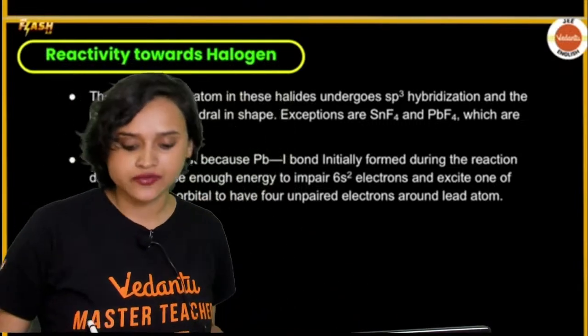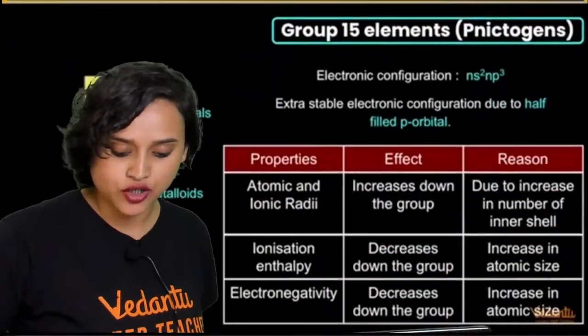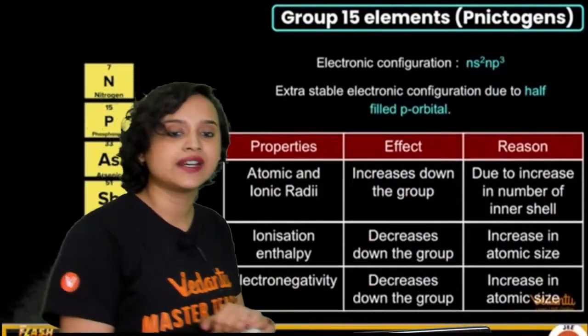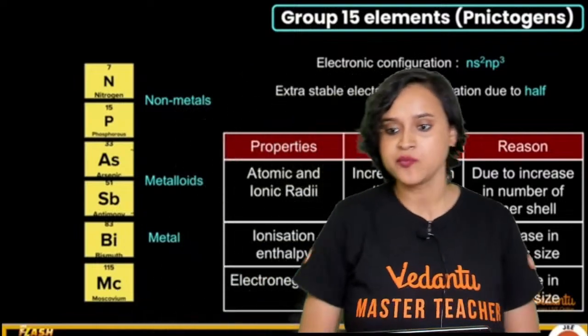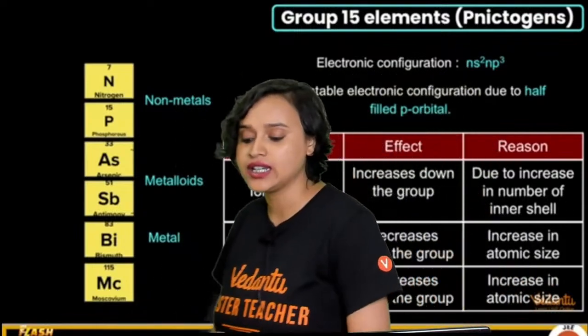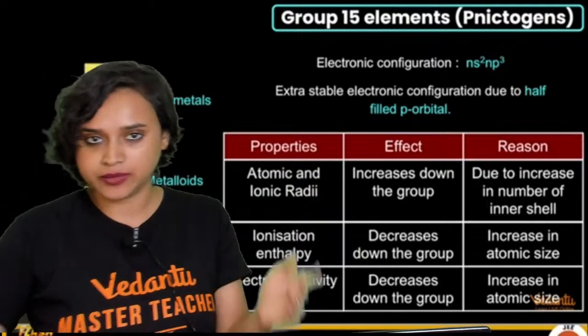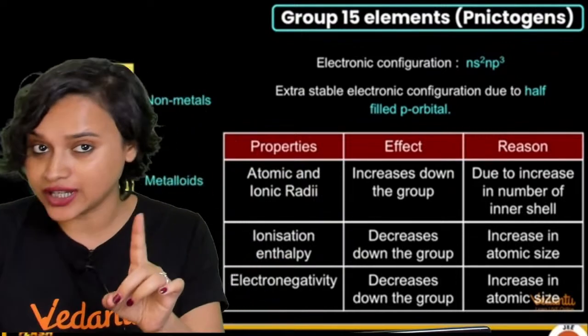Now, my dear students, we go to the pnictogens. That means your group 15, which is your nitrogen family. In the nitrogen family, you see that the electronic configuration is ns2 np3. That means that they can show variable oxidation states.